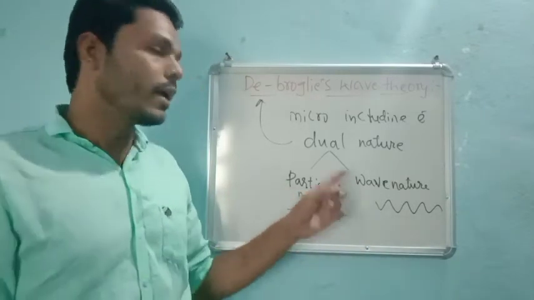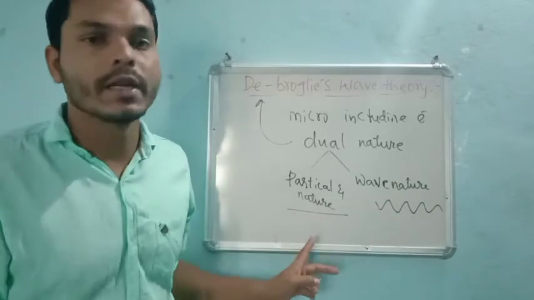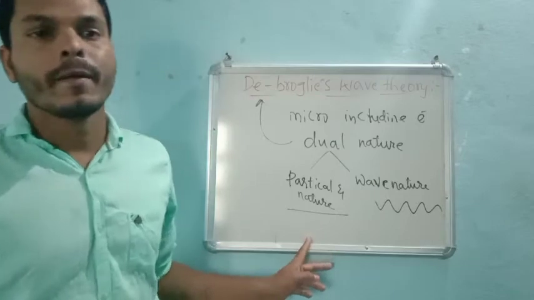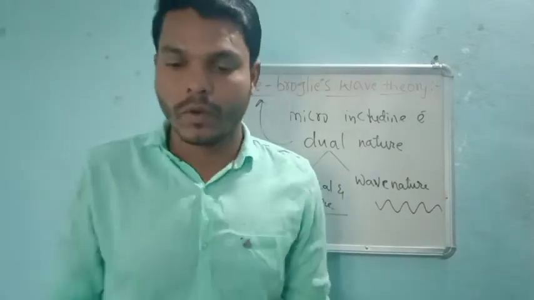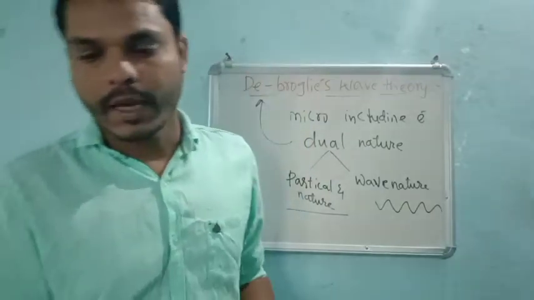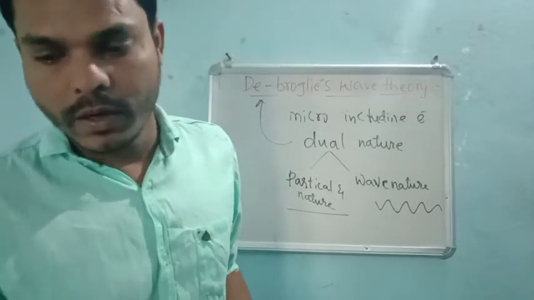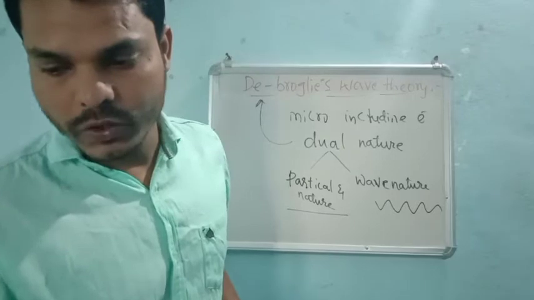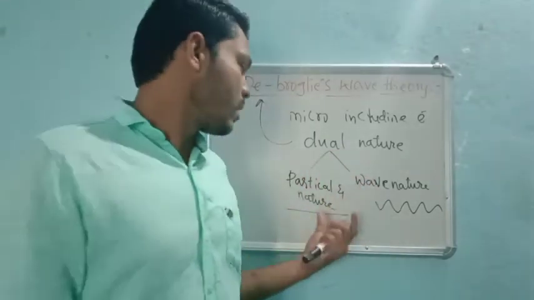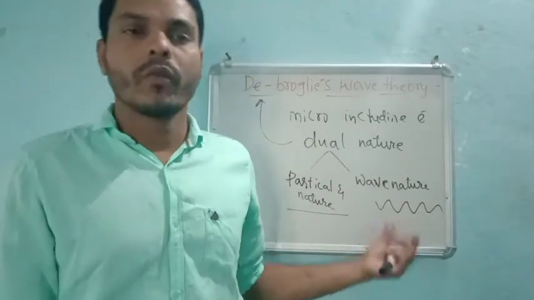They can show wave nature as well as particle nature. This is de Broglie's wave theory: microparticles including electrons always show two types of natures, particle nature as well as wave nature.